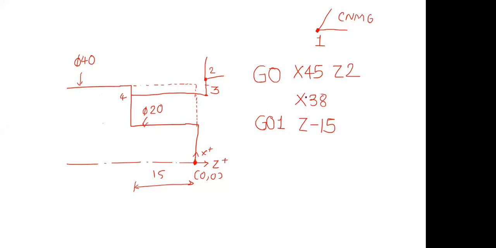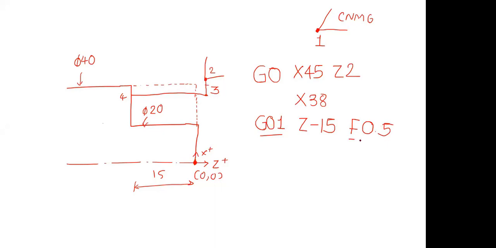But in the previous line, what have we written? We have written X38. So X38 will remain as it is, only it will change in the direction of Z, that is minus 15. And since it is G01, we have to define the feed, and I am defining the feed rate as 0.5.